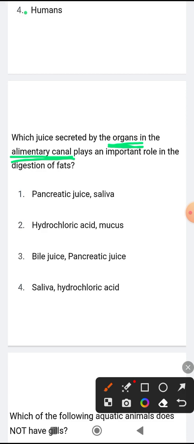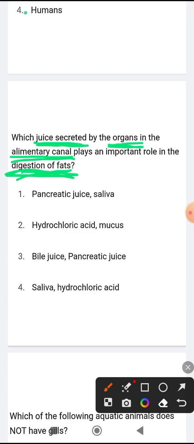The third one is digestion of fats. That means organs that produce some juice. Here is another important word, juice, in the alimentary canal, which plays an important role in the digestion of fats. Let's start with the first option.